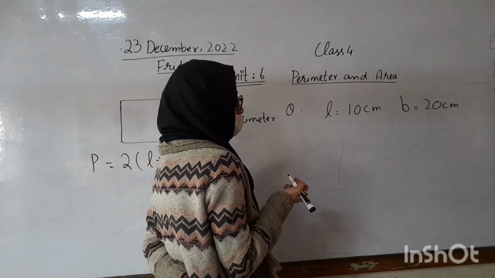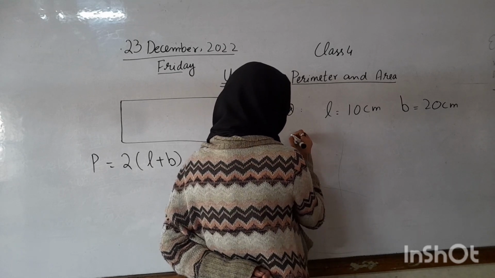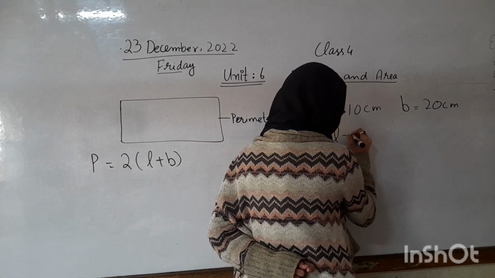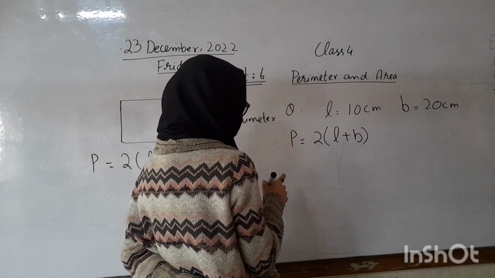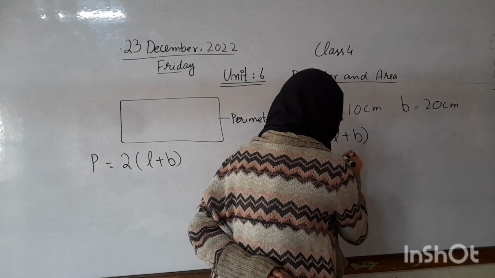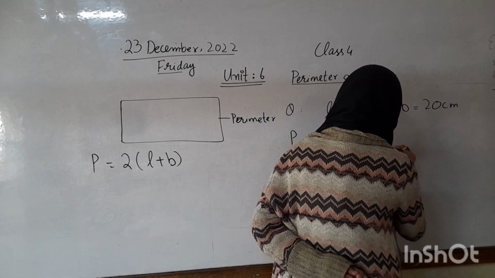Yes, the formula of perimeter is P is equal to 2 times length plus breadth. Now we put the values in this formula. Perimeter is equal to 2, length is 10 centimeter plus breadth is 20 centimeter.